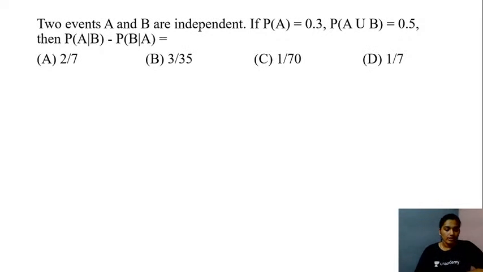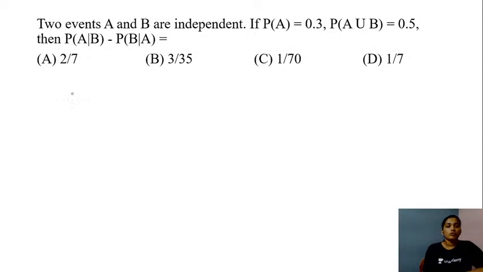So here we have the next question now. Two events A and B are independent. If probability of event A is 0.3, probability of event A or B is equal to 0.5, then the probability of event A given event B minus the probability of event B given event A will be equal to which of the following.